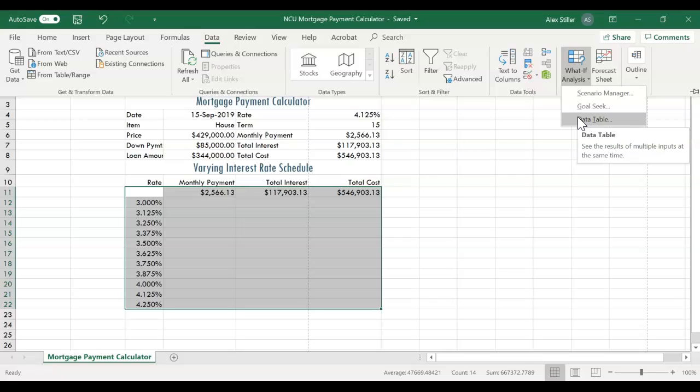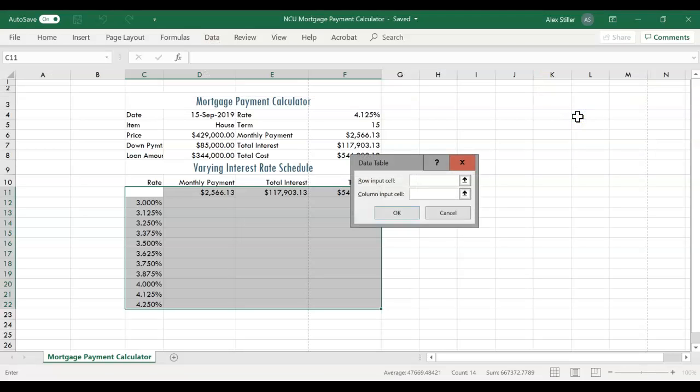And on step 2 on page EX203, click Data Table on the What If Analysis menu to display the Data Table dialog box. Click the Column Input Cell in the Data Table dialog box, and then click cell F4 in the Mortgage Payment Calculator section of the spreadsheet to select the input cell for the data table.